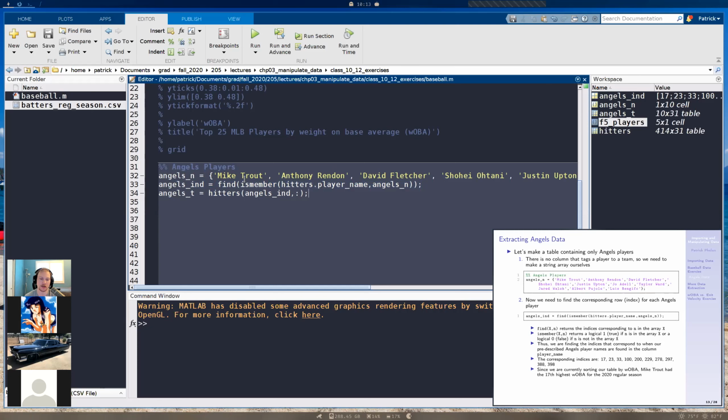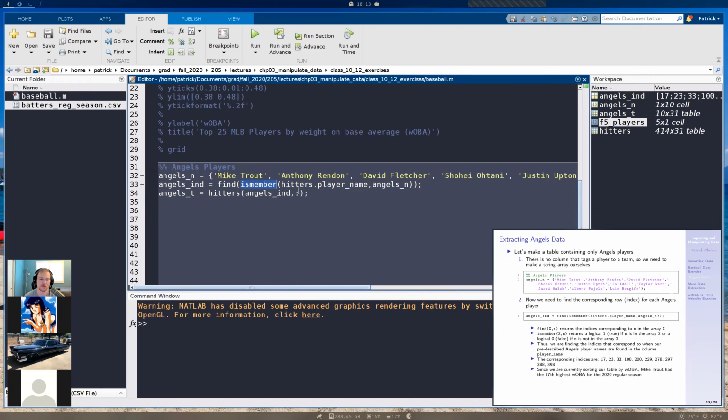To do that, we used two functions, find and isMember. Find is going to give us the indices for whatever we're looking for. So in this case, we do find, and for our argument we specify the string array that we defined on line 32.